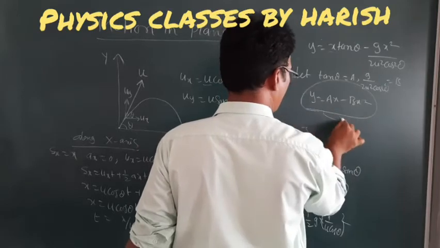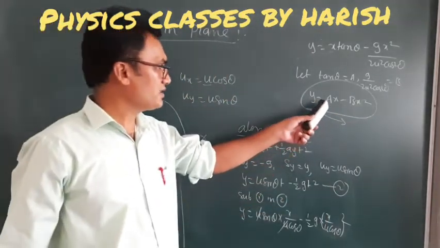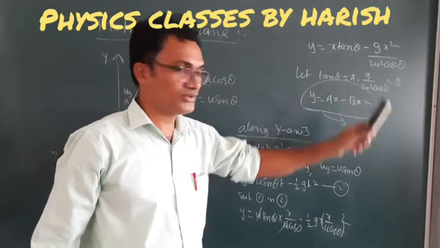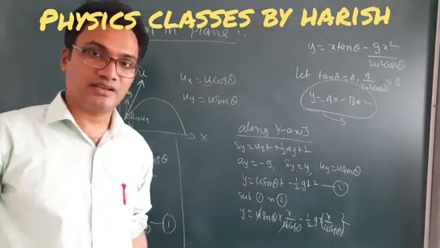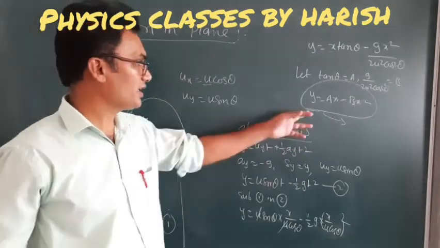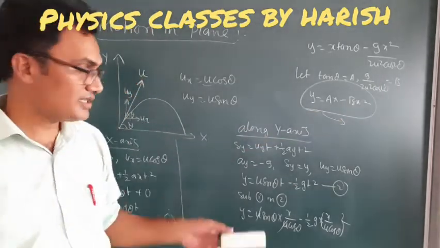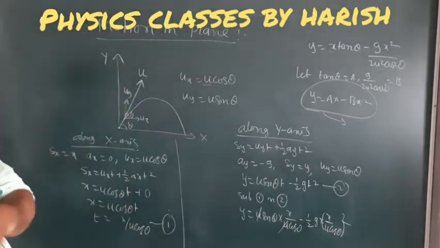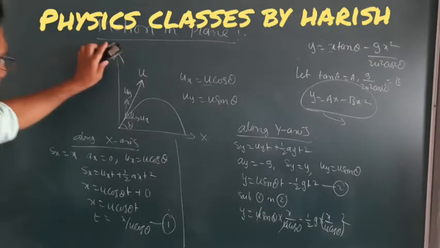This is the standard form of the parabolic equation. a is nothing but tan theta, and b is nothing but g divided by 2u square cos square theta. This is the equation of trajectory, so y is equal to ax minus bx square is the equation of trajectory. Using this equation of trajectory, we will find the maximum height, range, time of flight and all.